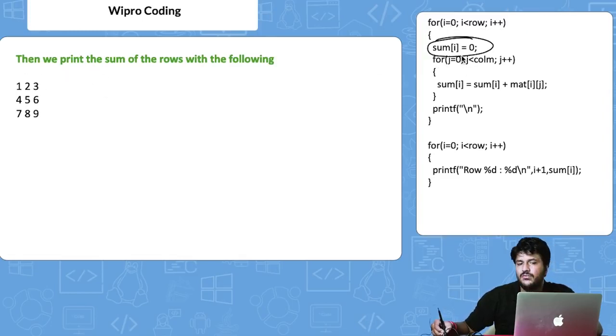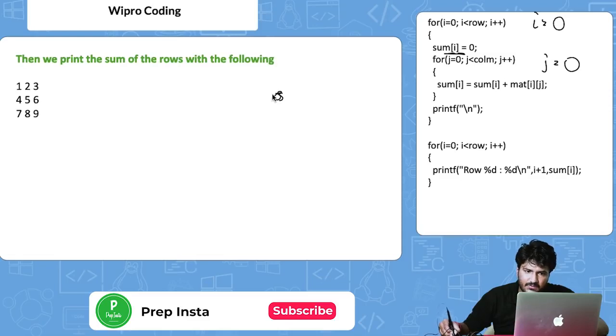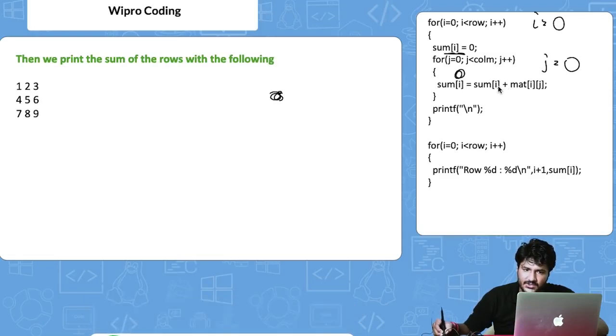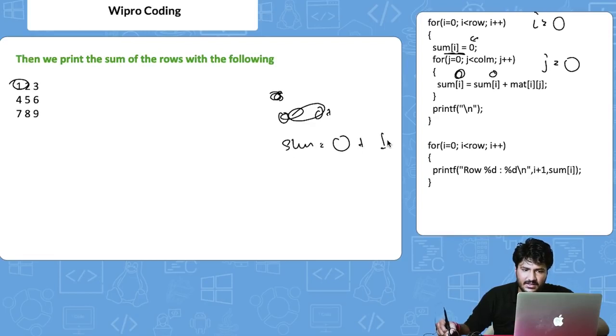And this sum of 0, we are essentially taking to find the sum of a particular row, right? So let's see with an example what happens. Initially i is equal to 0. Now again we come here, we assign sum is equal to 0. Now j is equal to 0. Now what we do, sum of i, which is basically sum of 0, is equal to sum of i, and that is 0 because initially we assigned it as 0, and sum of matrix 0 comma 0, which is basically 1, right? Now we printed basically sum is equal to 0 plus 1. Now this has happened.